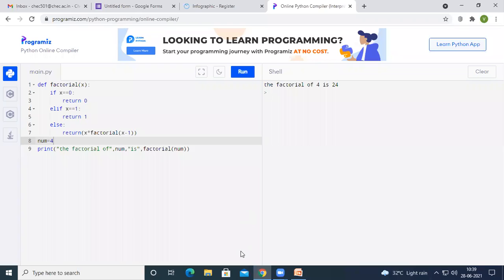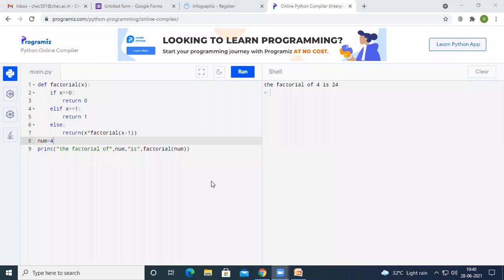If anybody is having doubts in this program or recursion, please raise your hands. I will unmute you. If there are no doubts, we can see one more program on this recursion.